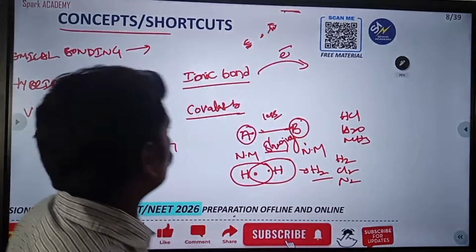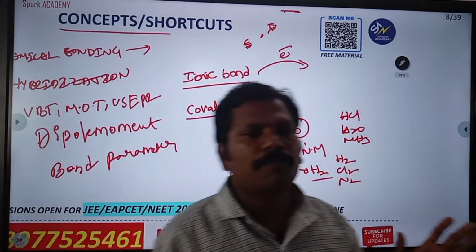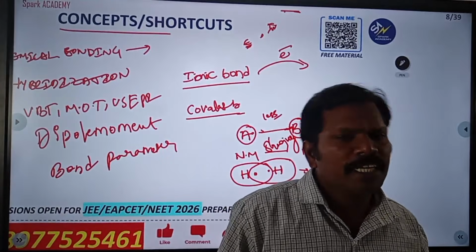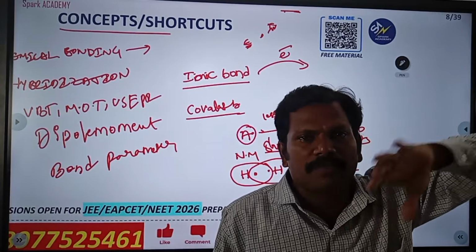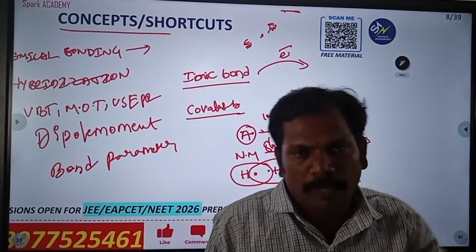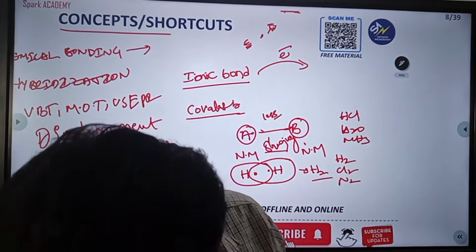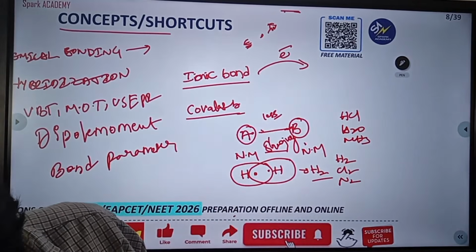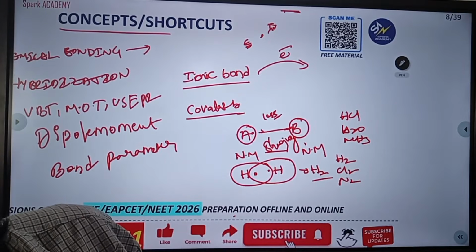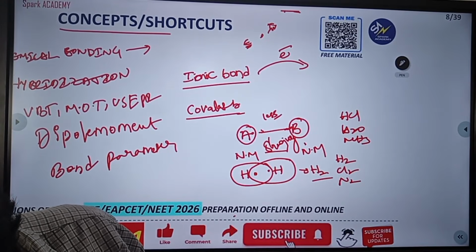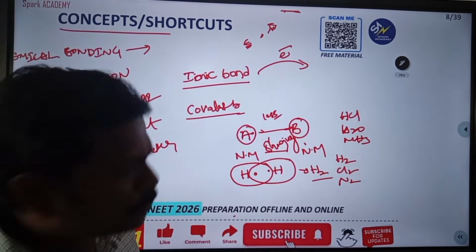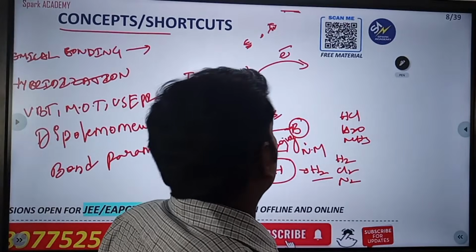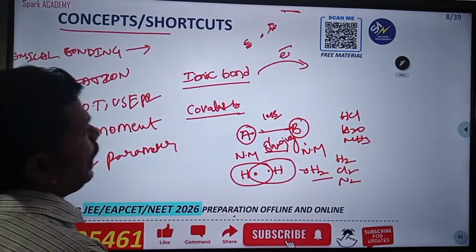Okay, clear? If two metals are forming a bond, that is metallic bonding. It will be discussed in the d-block elements, whenever we go for the d-block and f-block. Next we go for hybridization.